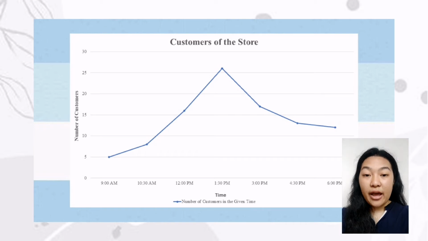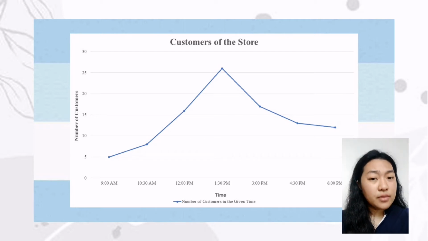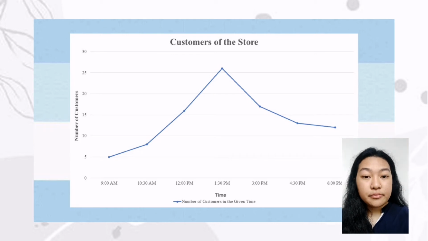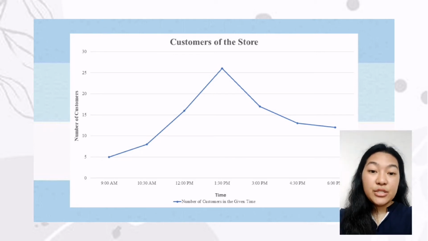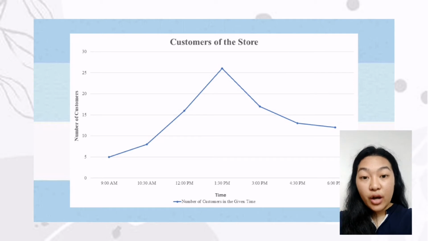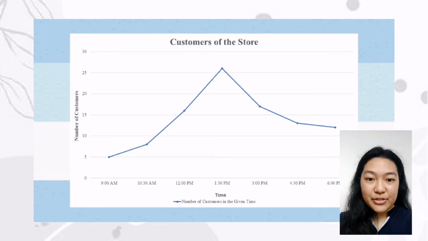As we can see from the graph, the store is gradually getting busier from the opening time up until 1:30 p.m., wherein it is during this time that the store has the most number of customers, which is 26 people. And from the busiest time of the day, the number of people starts to decline at the 3 p.m. mark, with a total decrease of 9 people. And the broken line continues to move downward, indicating that the number of customers is decreasing, and so at the closing time of 6 p.m., the store serves their last 12 customers.